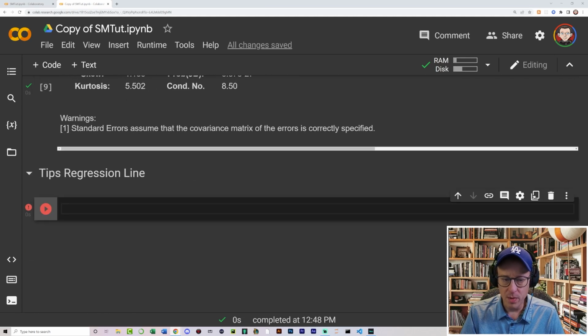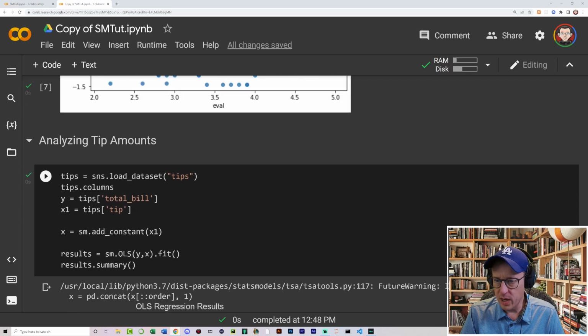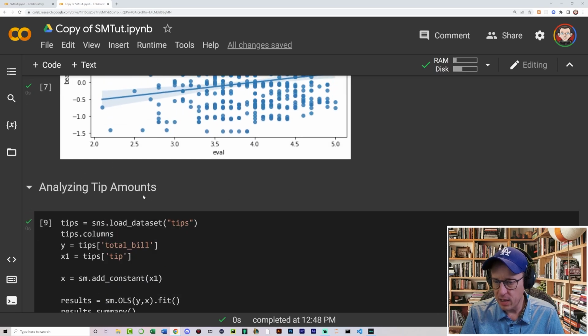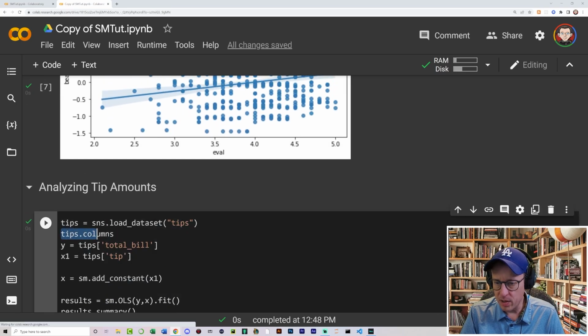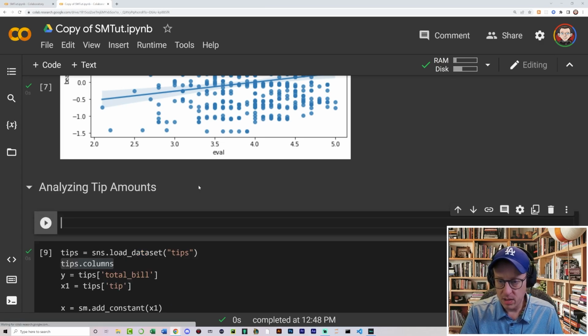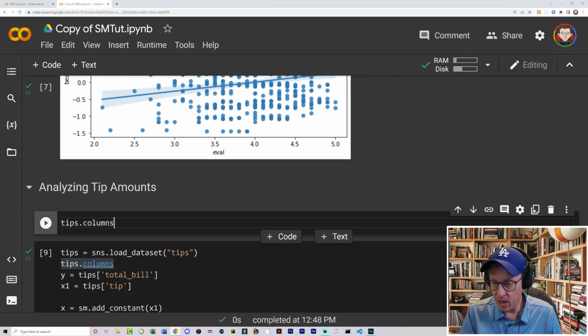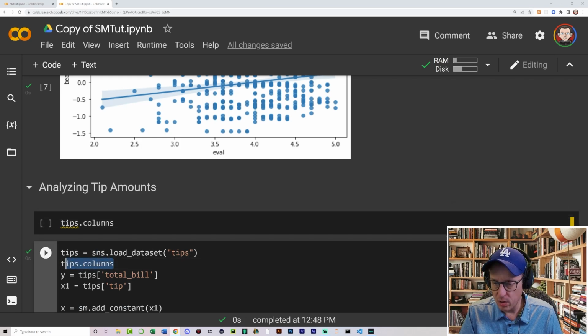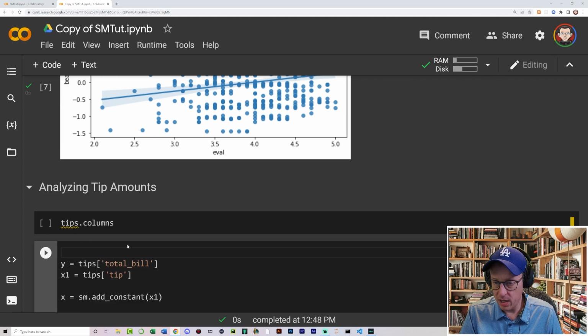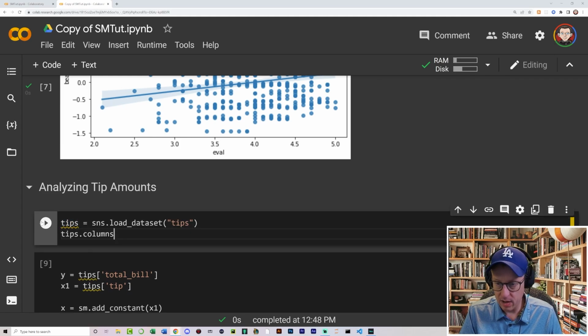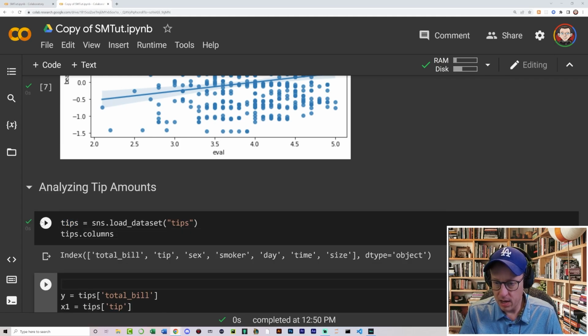All right, so what we want to do now is we just want to go and create our regression line. And we could go in here and we could try different pieces. Like maybe we want to come up here and do tips columns, because I forget what the column name is. And I'm just going to type B. That allows me to put that inside of there. Whoops. Actually, I'm going to have to do this differently, aren't I? Yeah, let's go and grab all of this. So let's cut all that out of there, throw all of that right there, and now do it.